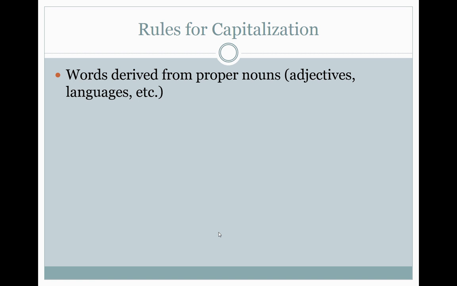Words that are derived from proper nouns. If it's an adjective, if it's the name of a language and it comes from a proper noun, you need to capitalize. Spanish is spoken in Spain by Spaniards. Okay? Spain is a proper noun. It's a place. Spanish is a language. Spaniards are a type of people, but their name comes from Spain and Spanish. So it needs to be capitalized.